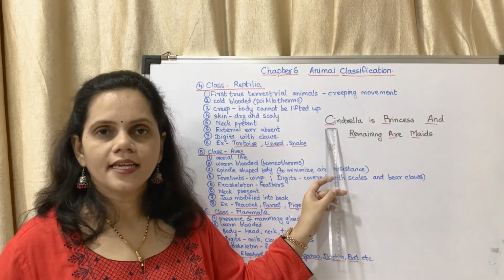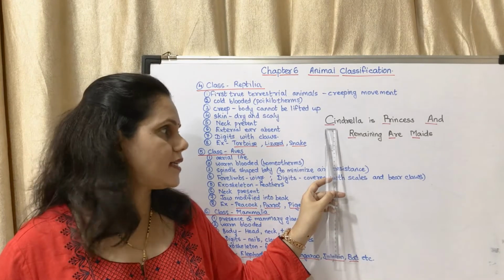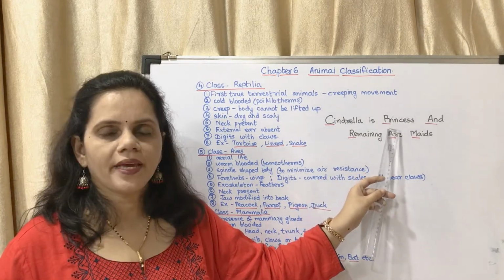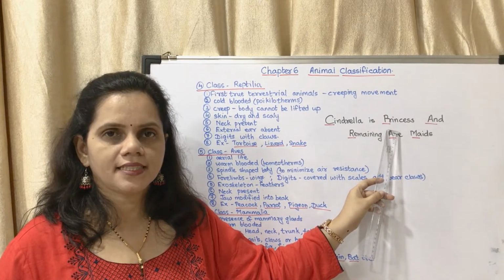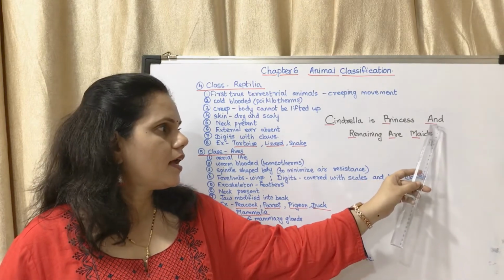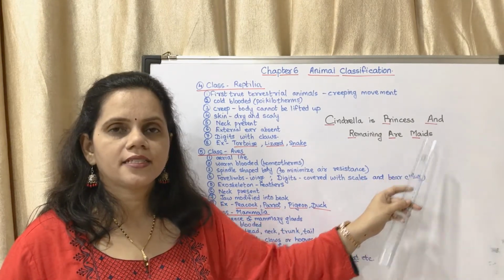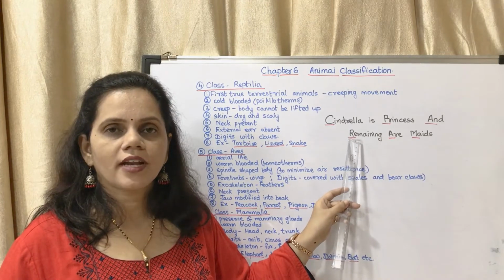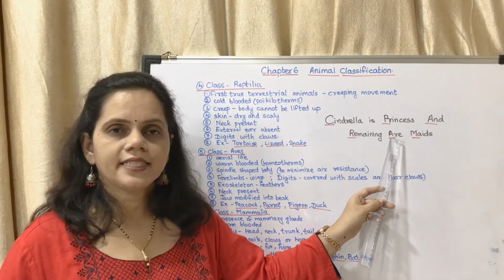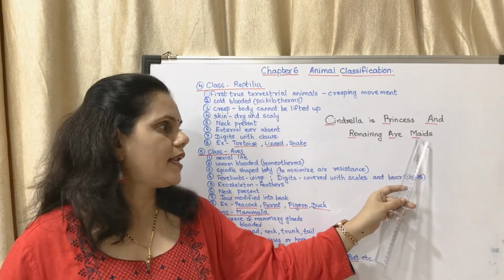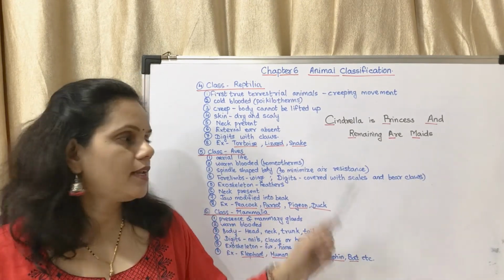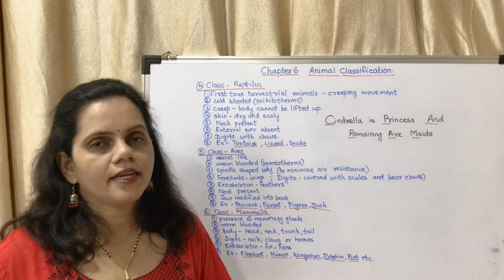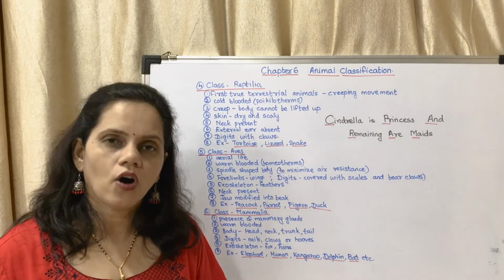Cinderella, C, stands for Cyclostomata. Princess, P, stands for Pisces, that is fishes. A stands for Amphibia. R stands for Reptilia. A stands for Aves and M stands for Mammalia. Like this you may learn the different classes in order.